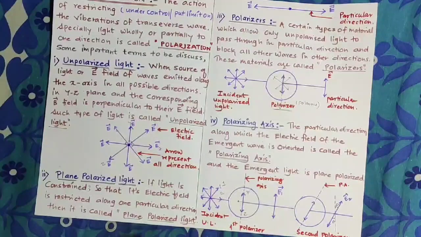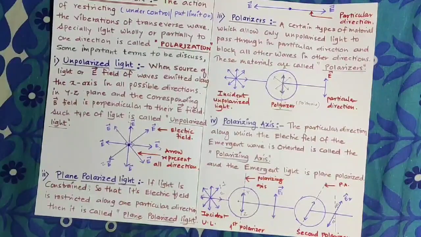If another atom emits a wave along the x-axis, it is not necessary that the electric field travels along the y-axis and the magnetic field along the z-axis, because they can travel along the yz plane in any direction.